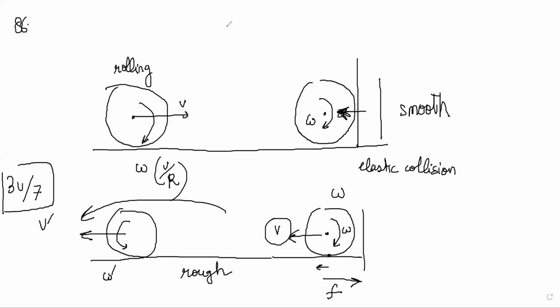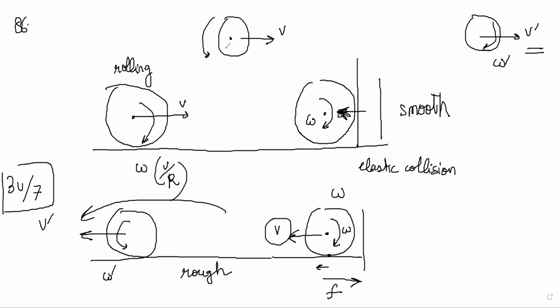Question 85 also had opposite rotation and forward motion, and finally forward motion with proper rolling. And it was also a solid sphere. Same thing, so this will also be 3V/7.